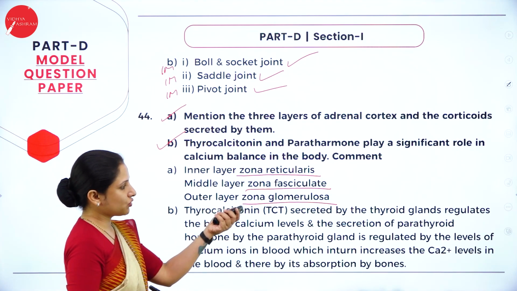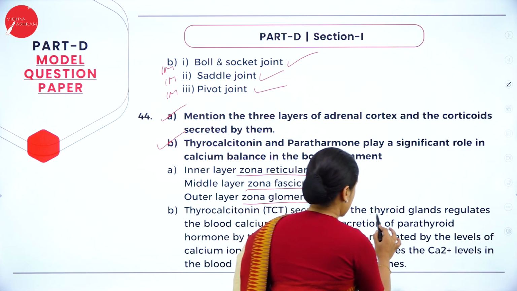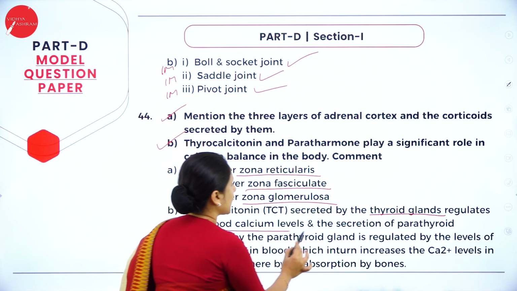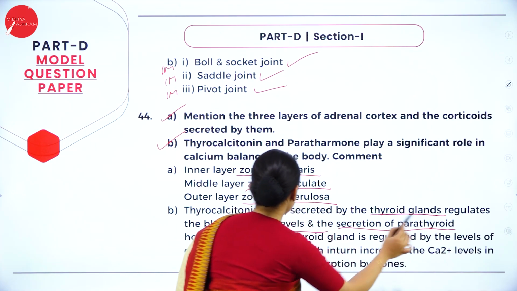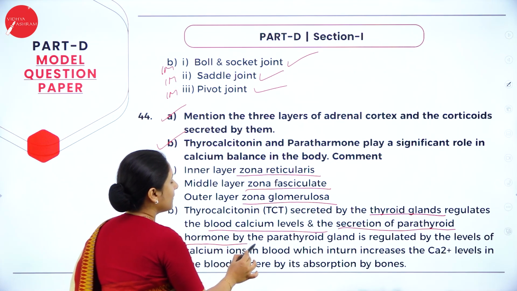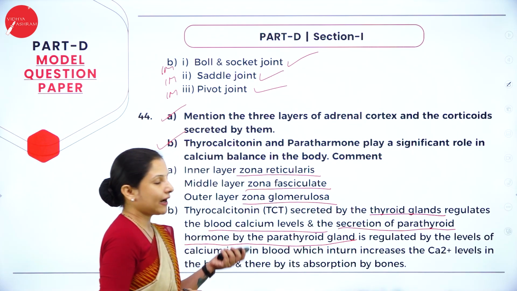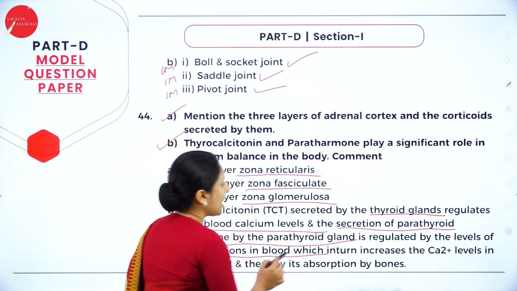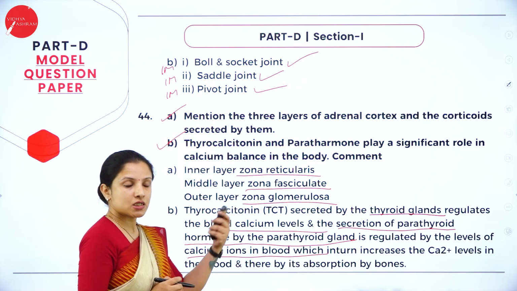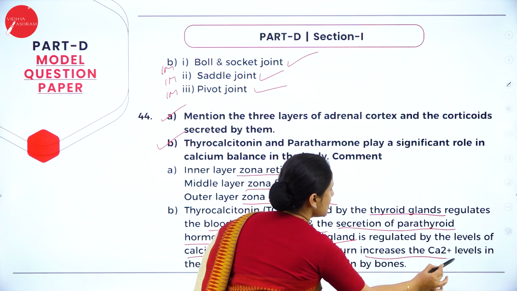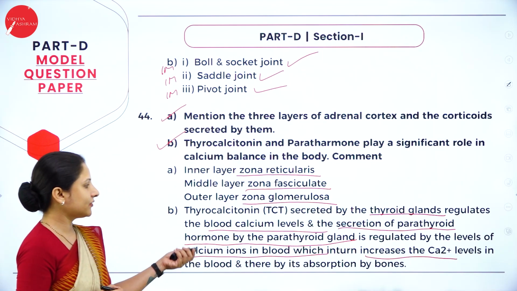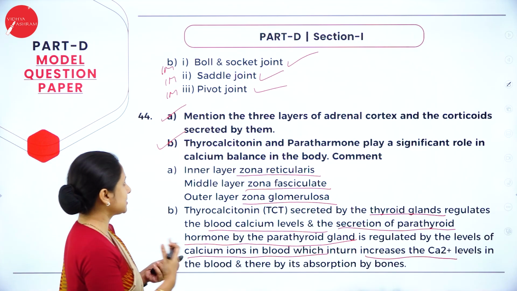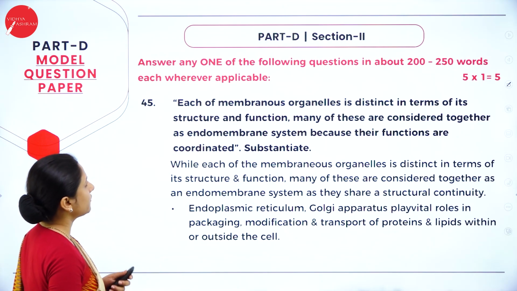So thyrocalcitonin secreted by the thyroid gland regulates the blood calcium levels, and parathyroid hormone secretion by the parathyroid gland is regulated by the levels of calcium ions in the blood, which in turn increases the calcium ion levels in the blood and thereby its absorption by the bone. So that is its function. If you write so much, you get 5 marks.